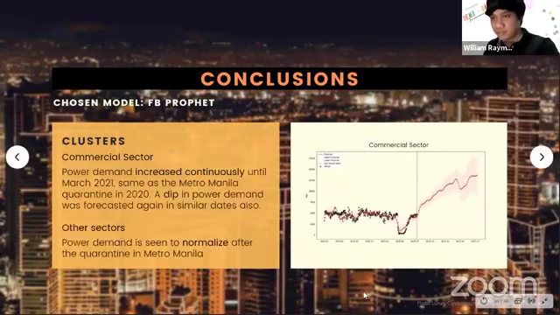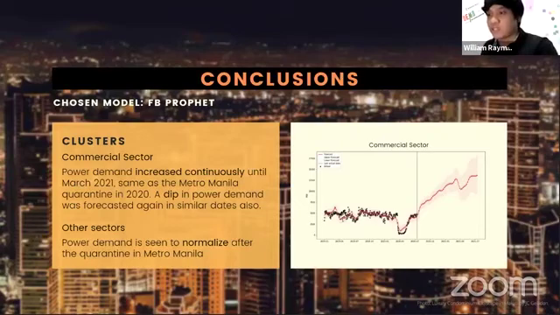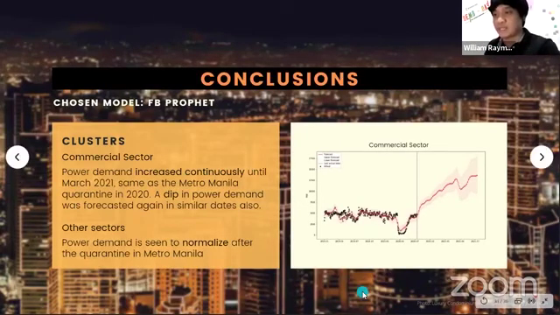And for the 5 clusters, the forecast suggests that their respective sectors are normalizing. The 6th cluster that we have identified shows a forecast behavior where it just continues to rise, since that cluster is identified as a commercial sector where night shifts are prominent. The sudden drop and sudden spike during the lockdown and when it was lifted caused the model to predict its future values to continue to increase and not normalize.